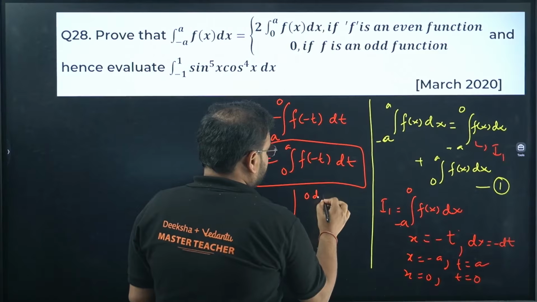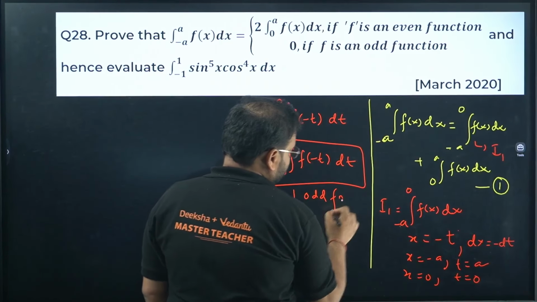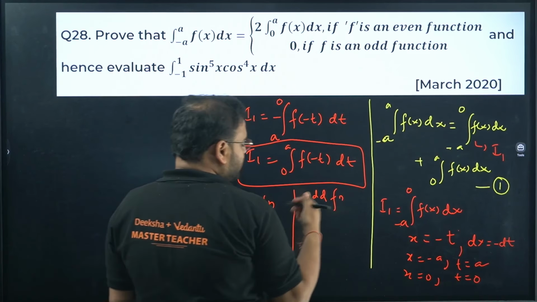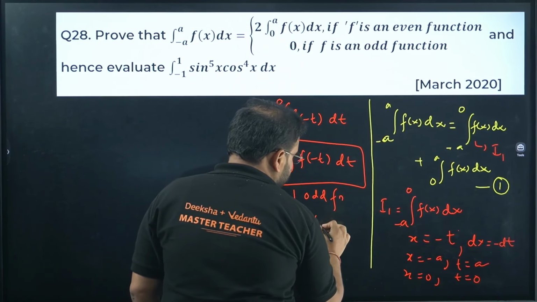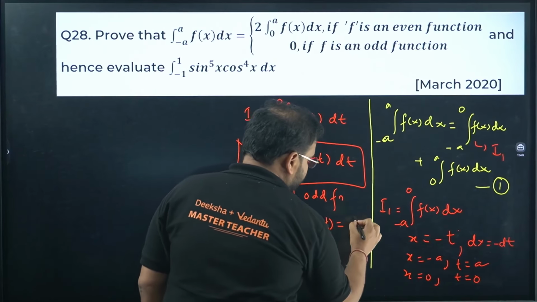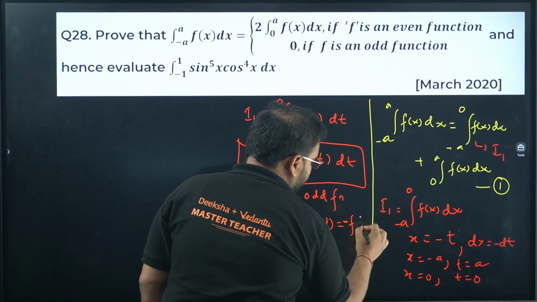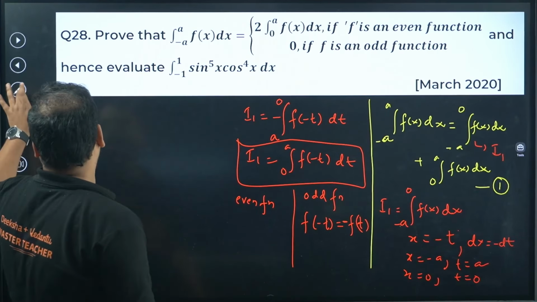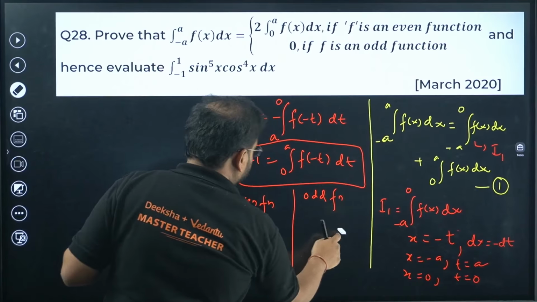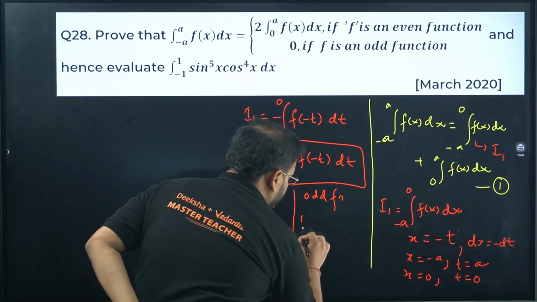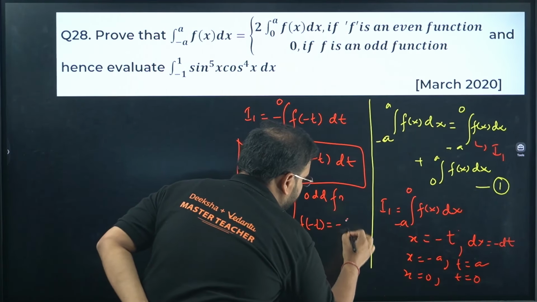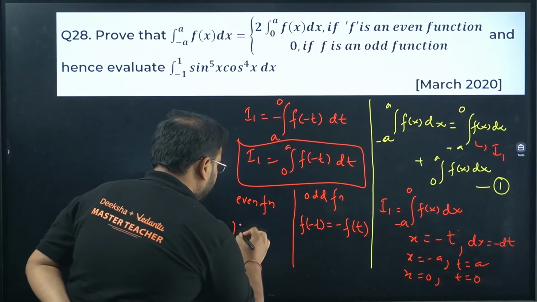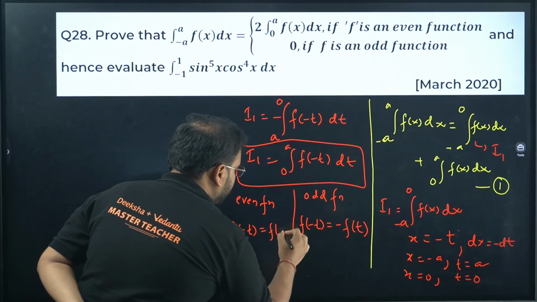Let me take you to the odd and even function definition. Odd function, even function. So odd functions are those functions where f of minus t is equal to minus f of t. This is your odd function, okay? And for even function I have f of minus t is simply f of t.